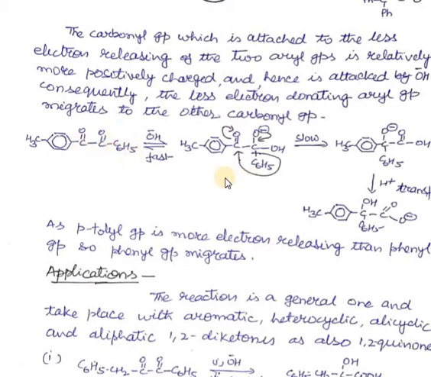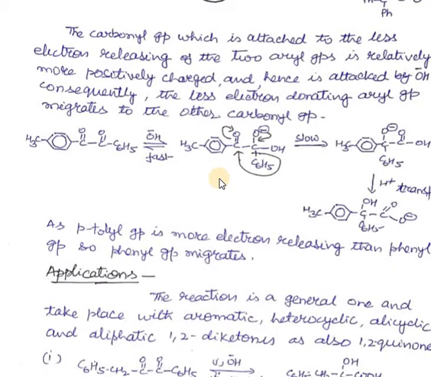So the migrating aptitude of the phenyl group will depend upon its electron releasing power. A more electron releasing phenyl group will not migrate.